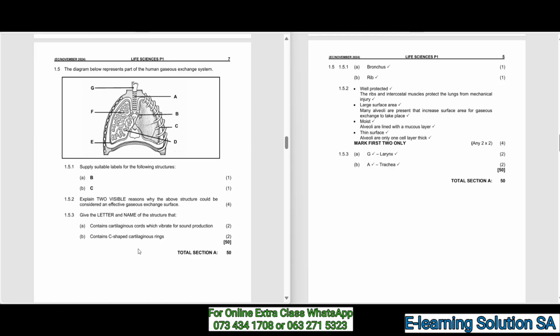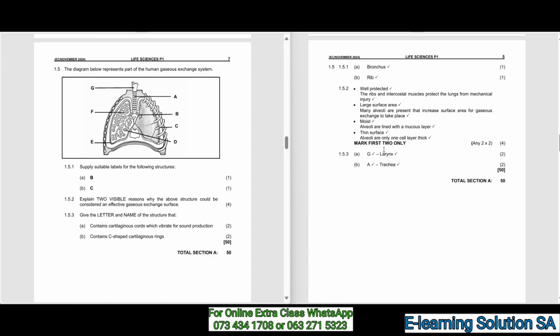1.5.1, supply the suitable labels of the following structures. You give the suitable label for B. This is B, so we call it a bronchus. C, that's a rib. 1.5.2, explain two visible reasons why the above structure could be considered an effective gaseous exchange surface. It's well protected. The ribs and intercostal muscles protect the lungs from mechanical injury. Large surface area: many alveoli are present that increase the surface area for gaseous exchange to take place.